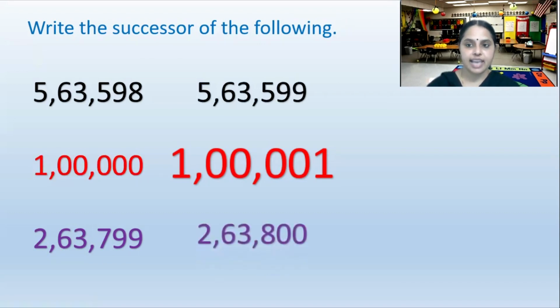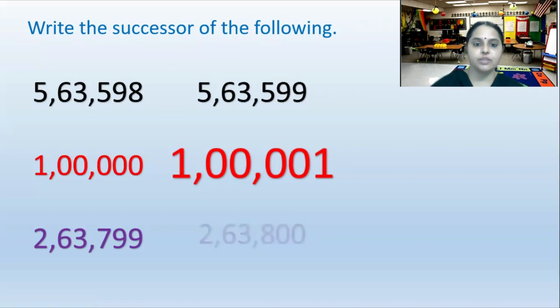So 2,63,800. Is that clear? Yes? Does everyone understand how to find the successor?